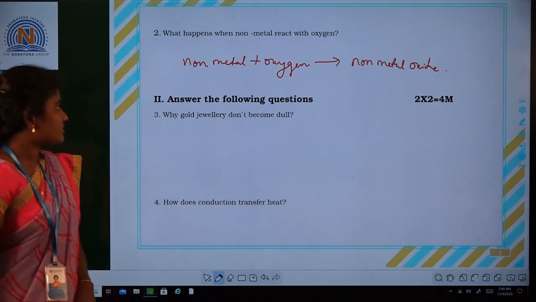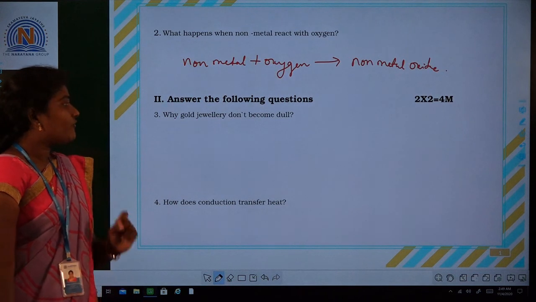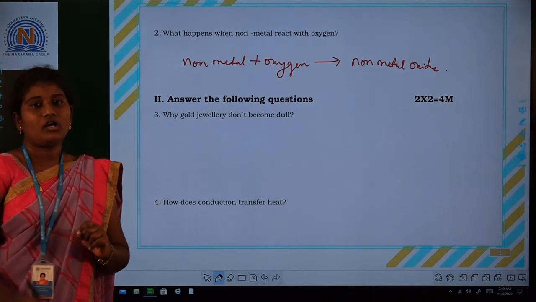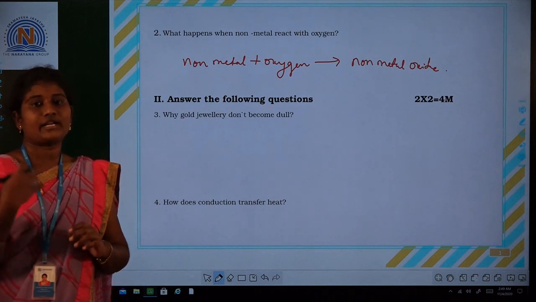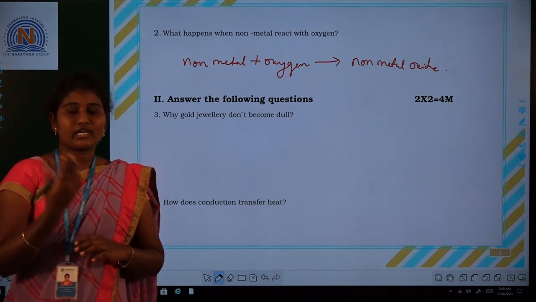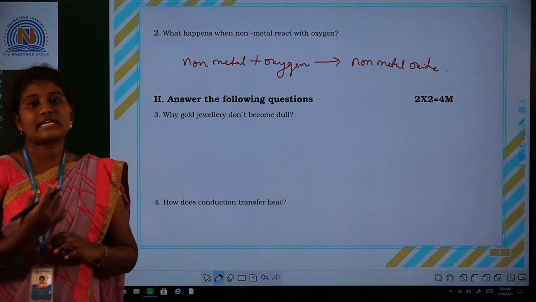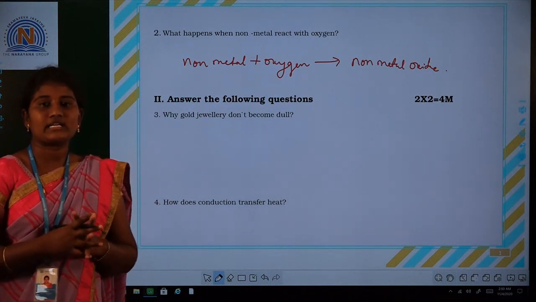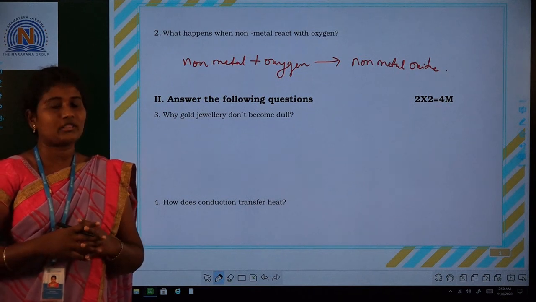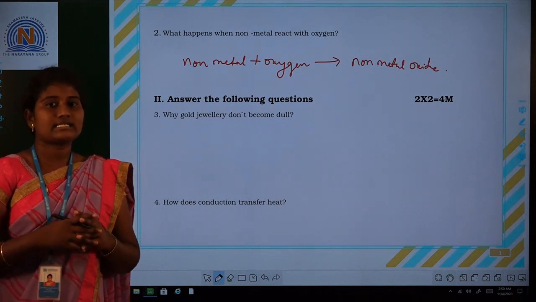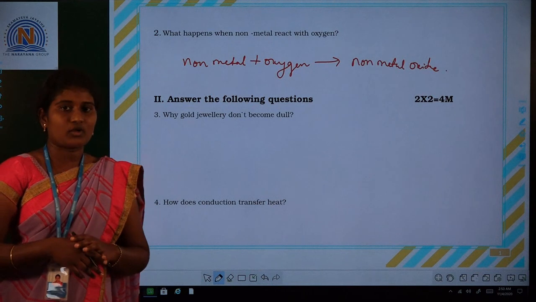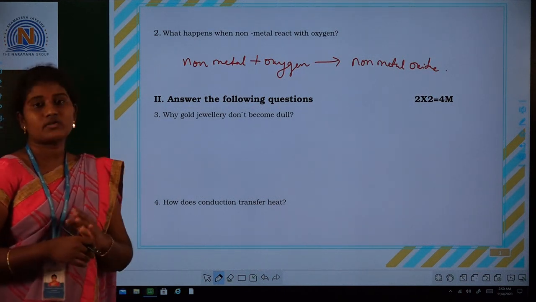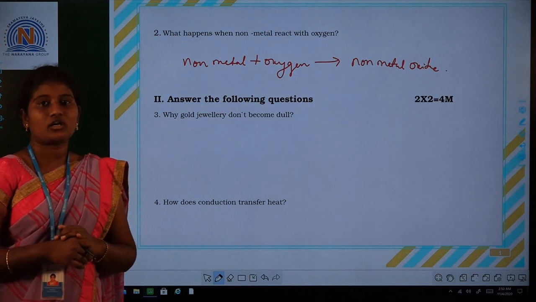Okay, next, let us see the third question. Why do gold jewelries not become dull? Different metals react with the different components in air in different manners, under different conditions and at different rates. Gold does not become dull because it does not react with the moisture and air. That is the reason we all use gold jewelries and ornaments.